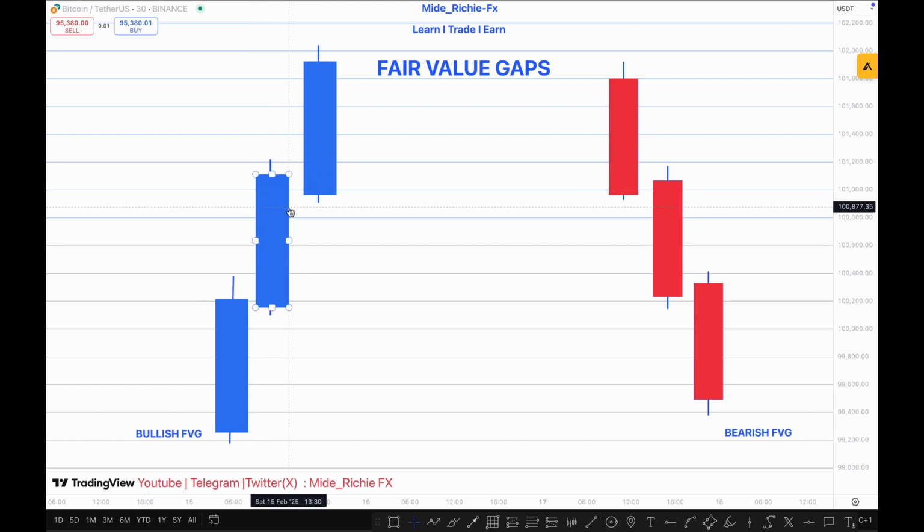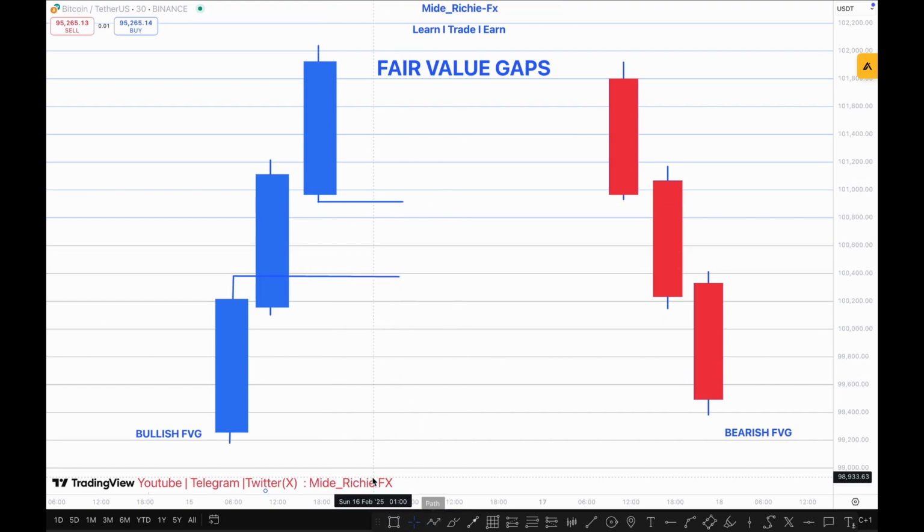You have no business with the middle candle, because this is where the fair value gap comes in. You're going to use the first and last candle to mark out the fair value gap inside the middle candle. So first, mark out the highest point of the first candle, which is this one. Mind you, we're using the wick, not the candle body. So mark out the first point right here and drag it to the future like this. And then for the last candle, mark out the lowest point of the wick and drag it to the future like this.